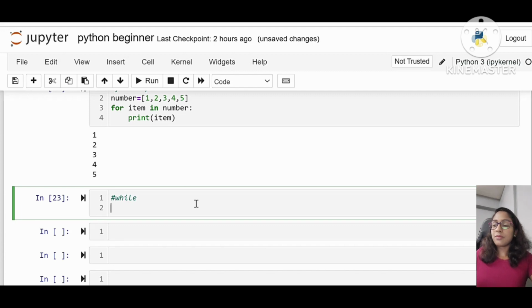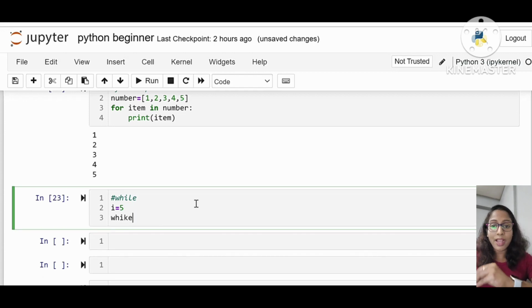So what is while? I'm going a bit faster to cover everything in a single flow. While means that if you want to repeat a block of code multiple times, we use a while loop. If I want to print numbers 1 to 10, I could write print 1, print 2, print 3, up to print 10. That is possible, but to print from 1 to 10,000, it's not possible to write 10,000 print statements. So if we want to repeat code multiple times, we use the while statement.